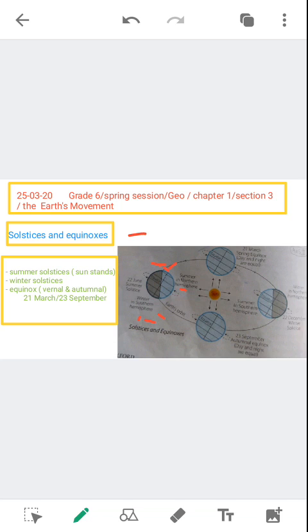On 22 June, the sun is overhead at the Tropic of Cancer, and in the northern hemisphere it is midsummer. Because on 22nd June the sun is overhead on the Tropic of Cancer, we have midsummer in the northern hemisphere with the longest day and shortest night. This is what we call the summer solstice. The word solstice comes from two Latin words which mean sun stands.